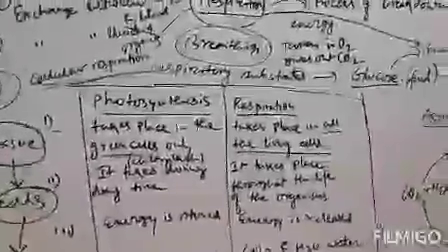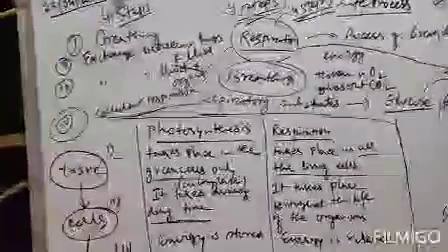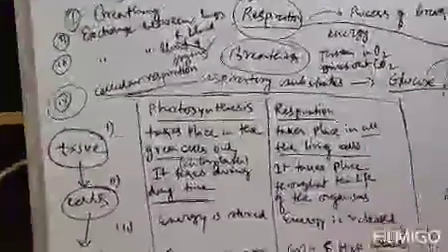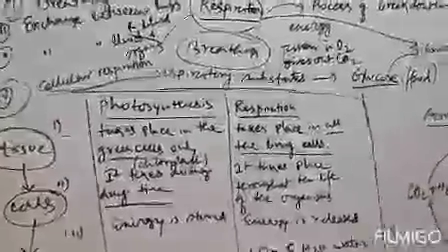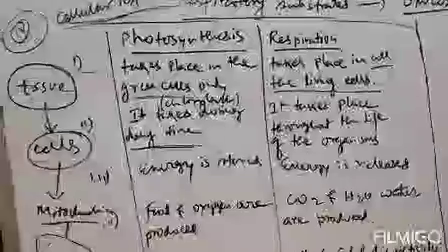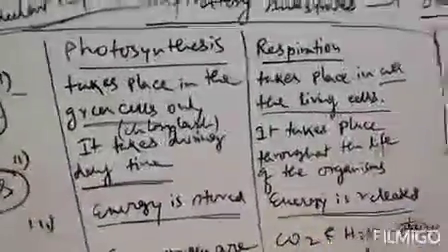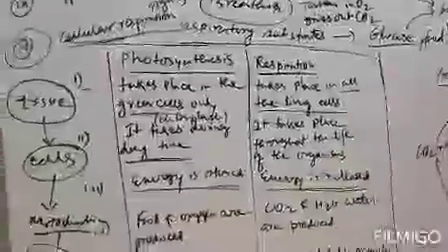Next, point number 2, photosynthesis takes place during daytime, because there is no sunlight at night. Clear? So it takes place only in daytime because sunlight is required. Without sunlight, photosynthesis cannot occur. And respiration takes place throughout the life of the organism. Clear? Point number 3, in the photosynthesis process, energy is stored. In the respiration process, energy is released. Clear? So this is point number 3.